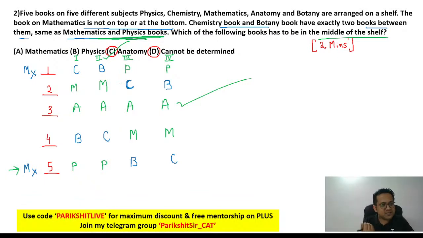See, you draw all the possibilities, right? And after that, accordingly try to fit whatever fits. Any doubt on this? Are we clear on this? My job is to ensure that you don't have a doubt. If you have a doubt, feel free to ask. Clear? Okay, let's go to the next one.